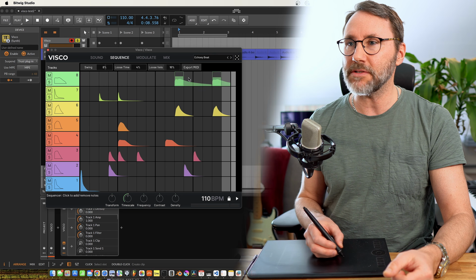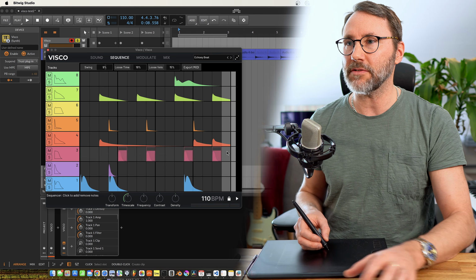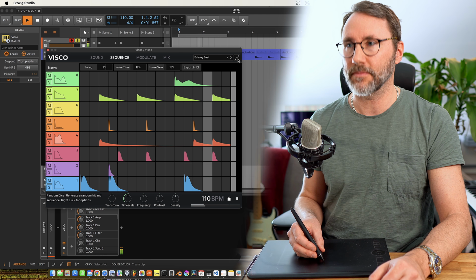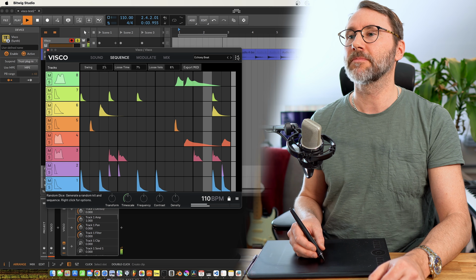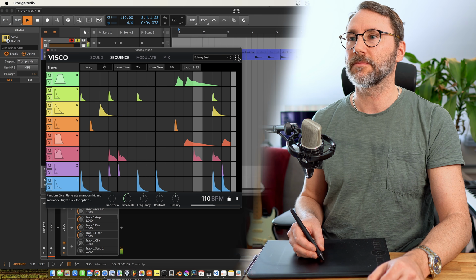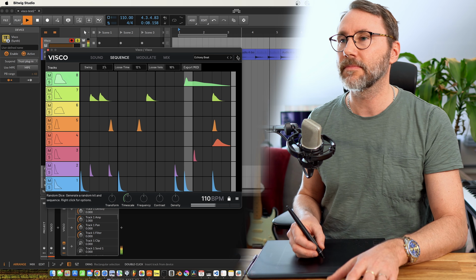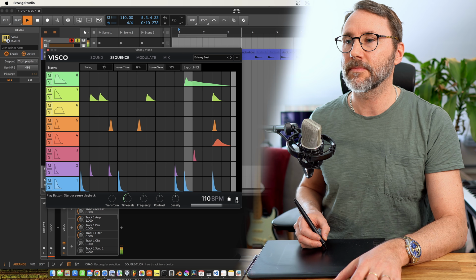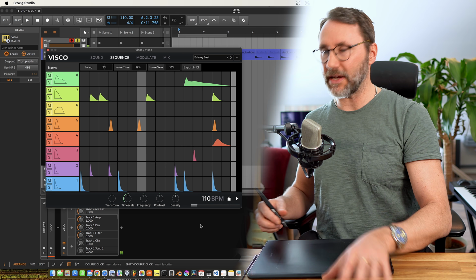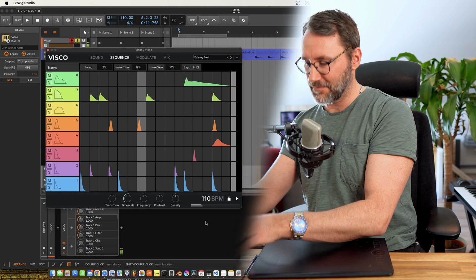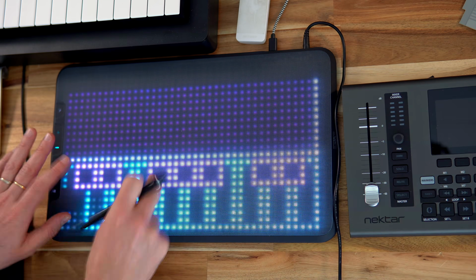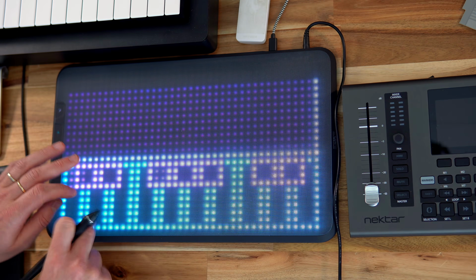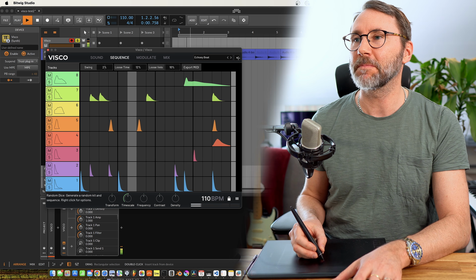Let's go back to the sequencer and randomize some new parts again. Yeah, so let's try to play that little kit. Yeah, so cool stuff.